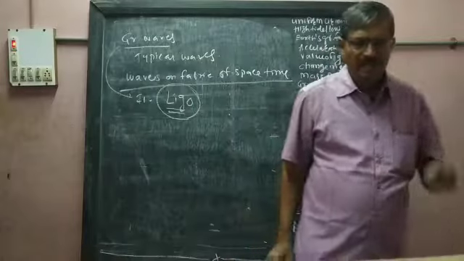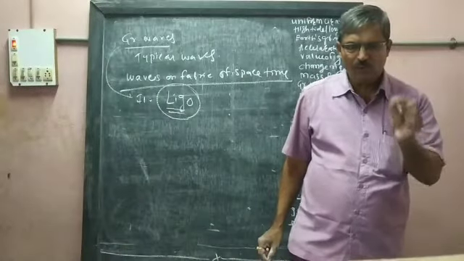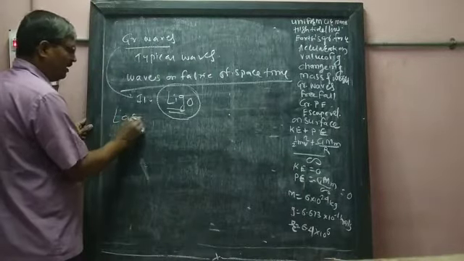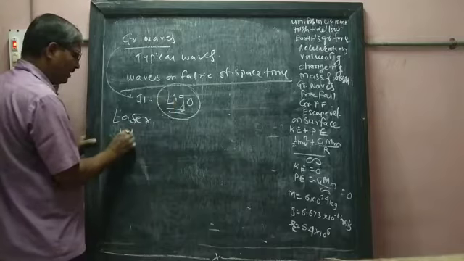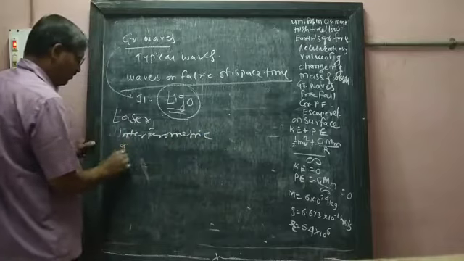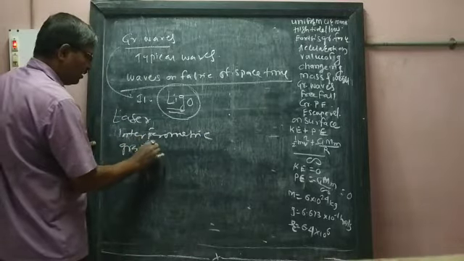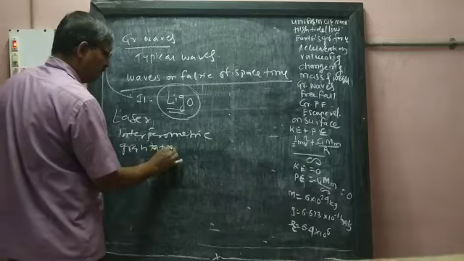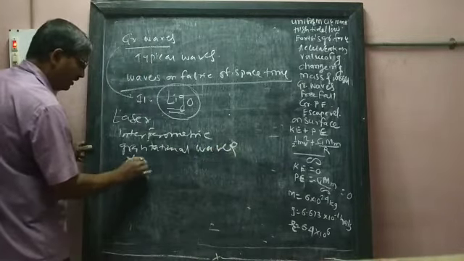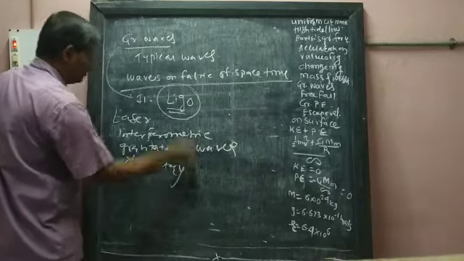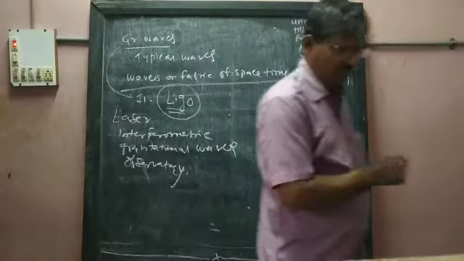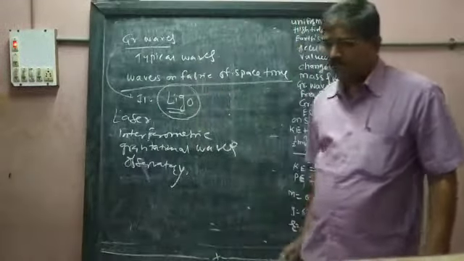LIGO means laser interferometric gravitational waves observatory. I'm writing here: L stands for laser, I stands for interferometric, G for gravitational waves, O stands for observatory. So LIGO is one instrument. By this LIGO, scientists succeeded in detecting these gravitational waves.